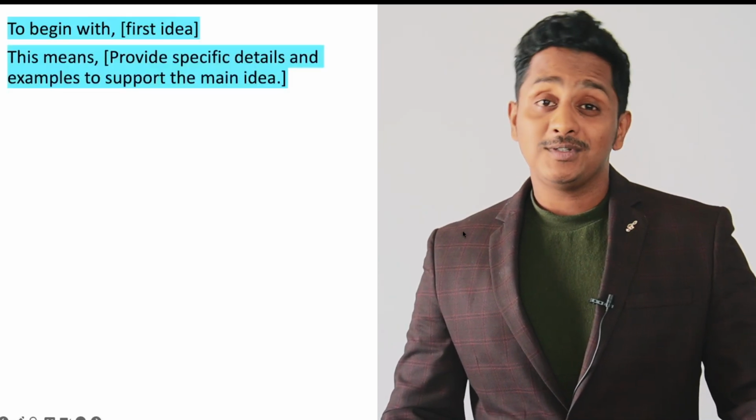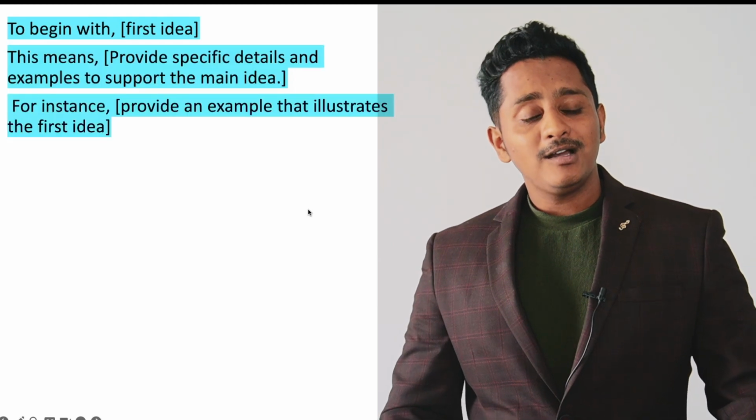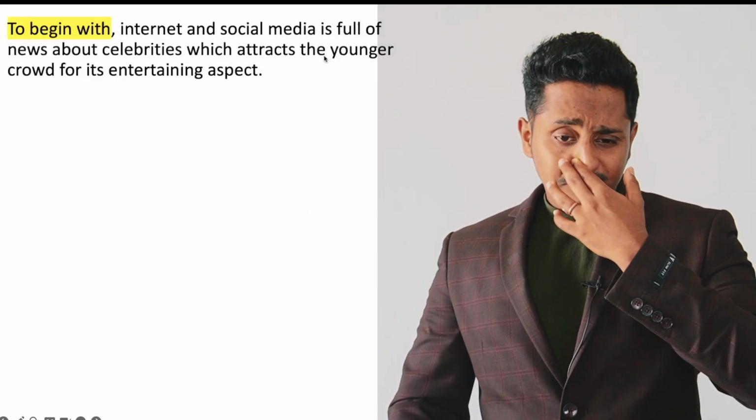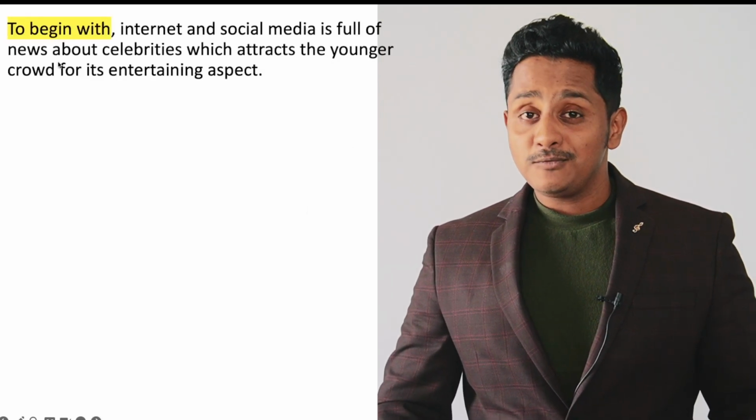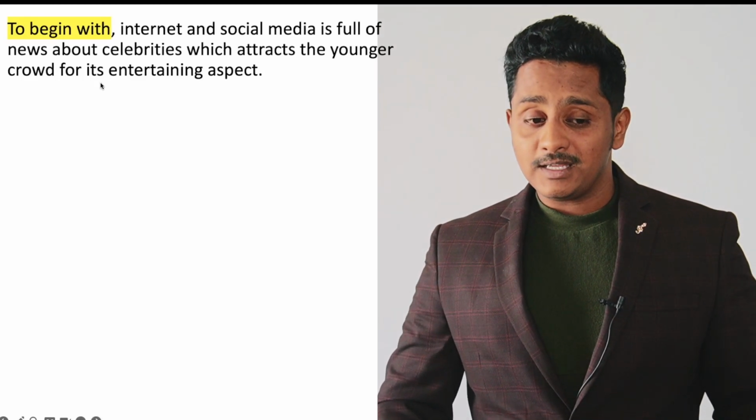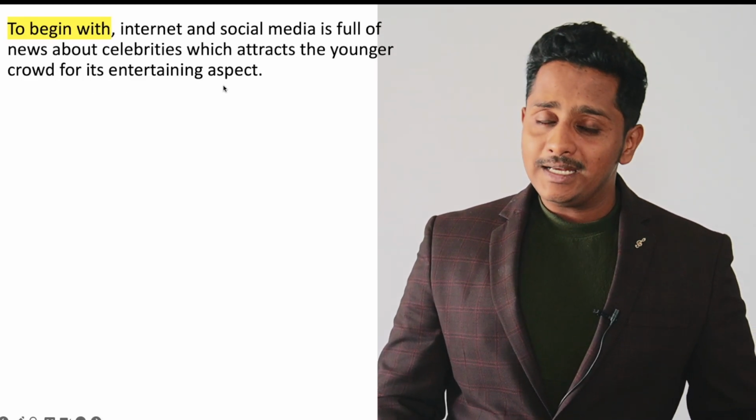To begin with, write the first idea, media influence. This means, or this is because, provide the supporting idea, for instance, and then if you want you can conclude saying consequently or hence, or therefore rather. Okay, so now this is my main idea. To begin with, the internet and social media are full of news about celebrities, which attracts the younger crowd for its entertaining aspect.